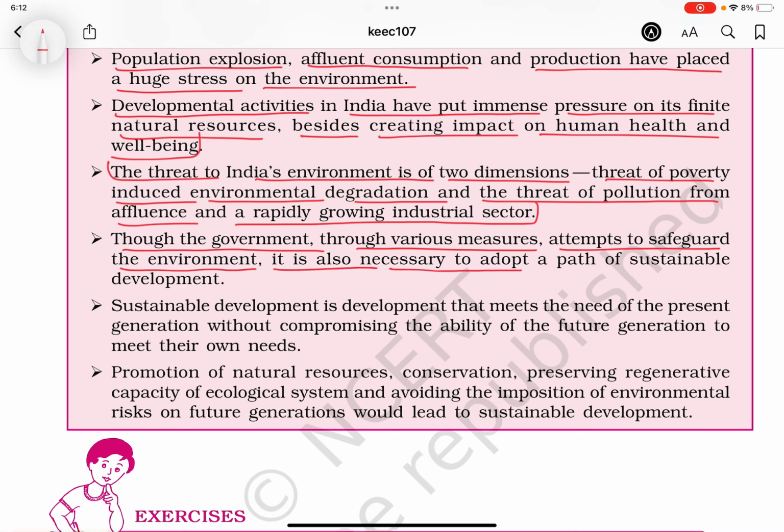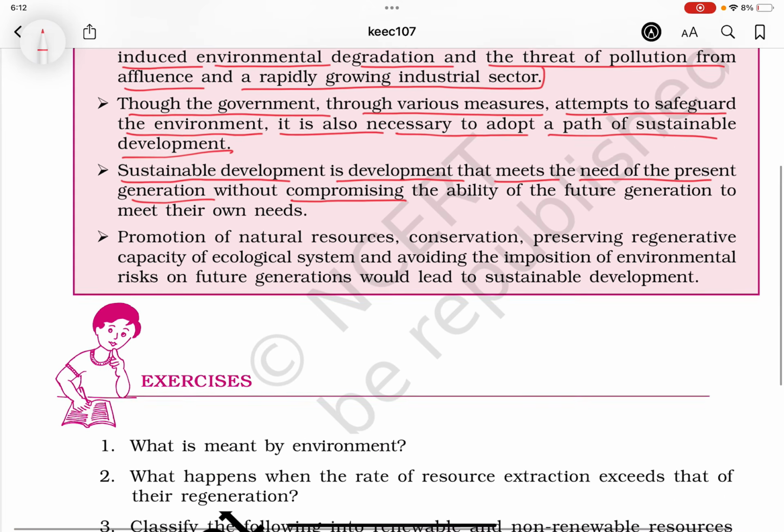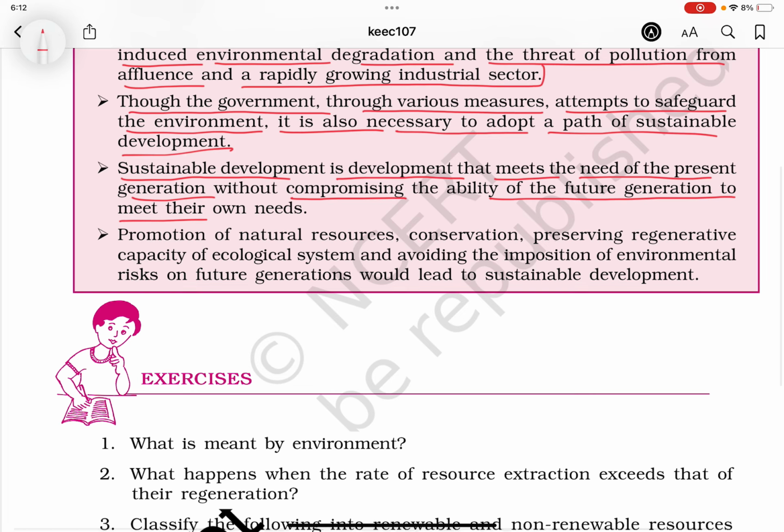It is also necessary to adopt a path of sustainable development. Sustainable development is development that meets the need of the present generation without compromising the ability of the future generation to meet their own needs. Promotion of natural resources conservation, preserving regenerative capacity of ecological systems, and avoiding the imposition of environmental risks on future generations would lead to sustainable development.